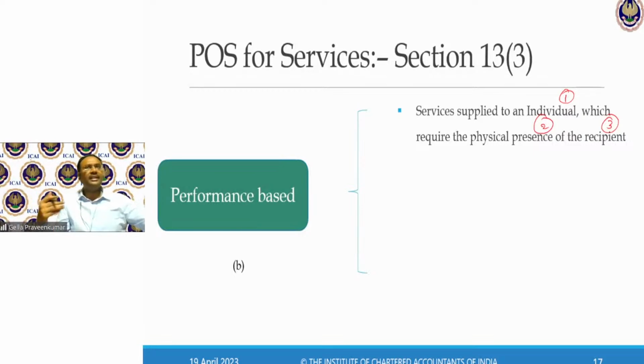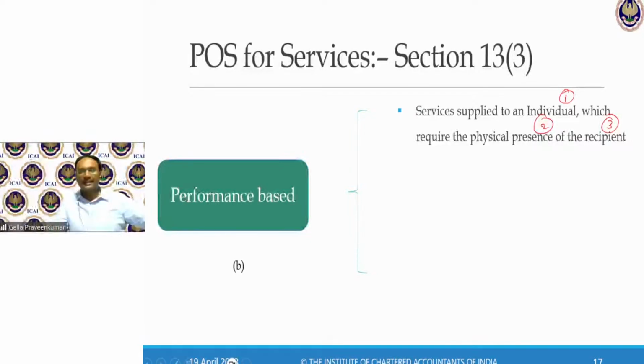Now, when they travel to Singapore or US, say a registered person in India is traveling abroad, what would be the place of supply? Because the plastic surgery is being done in Singapore and the performance requires the physical presence, and this individual is there in Singapore, place of supply happens to be Singapore. If place of supply happens to be India, then it will be called import of service.